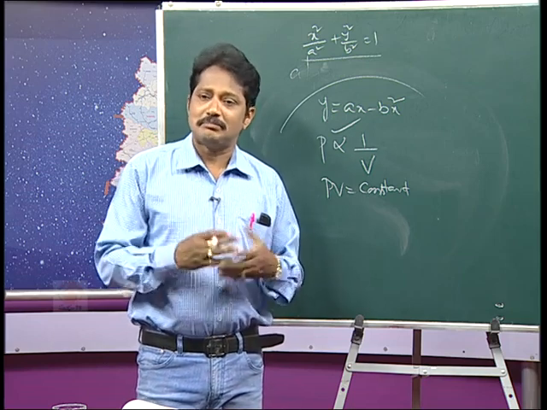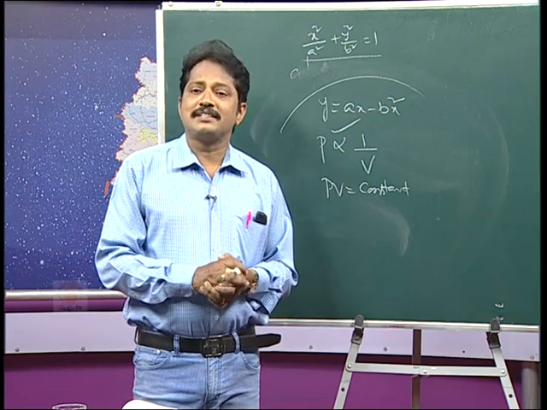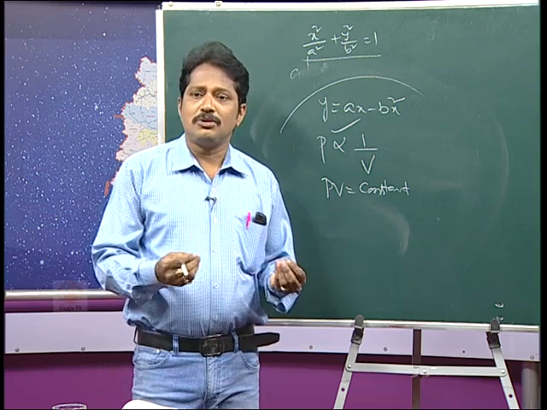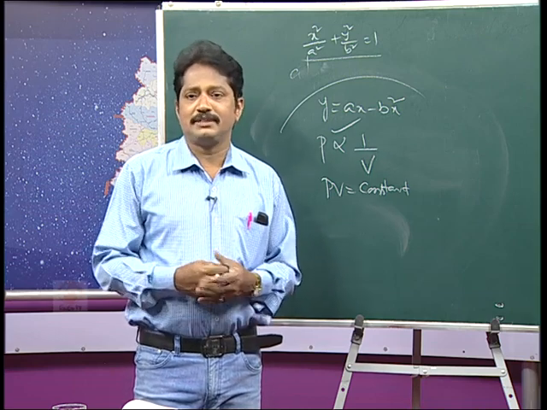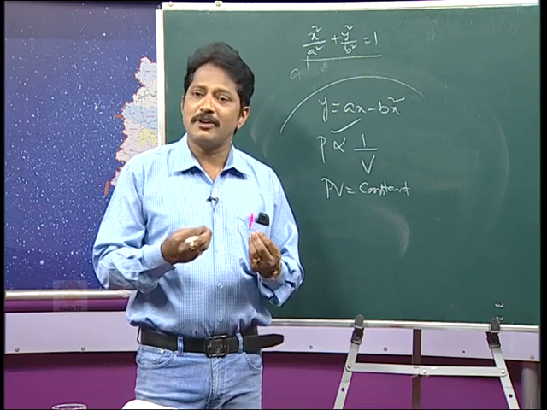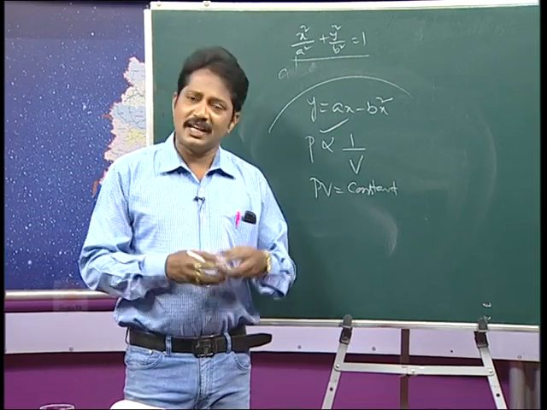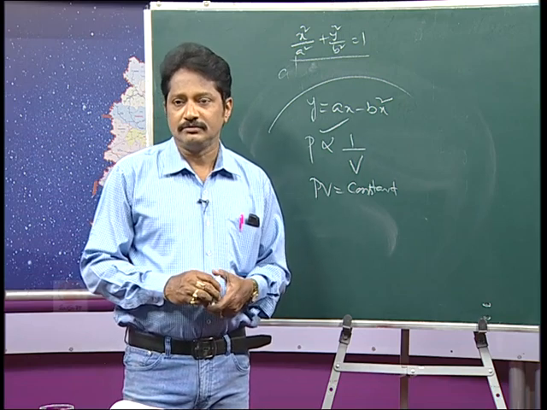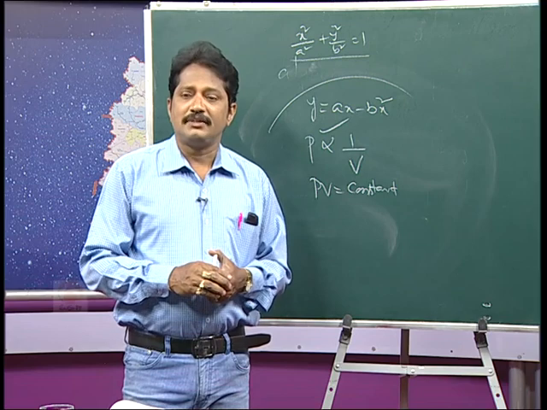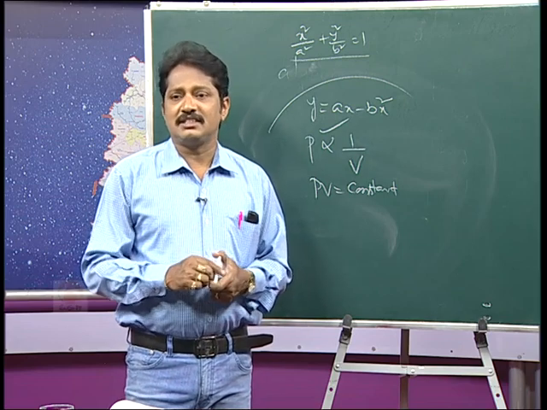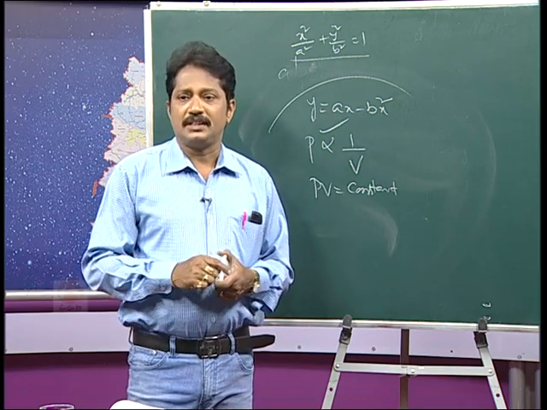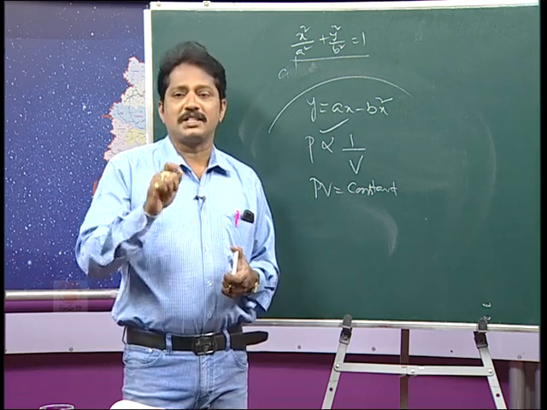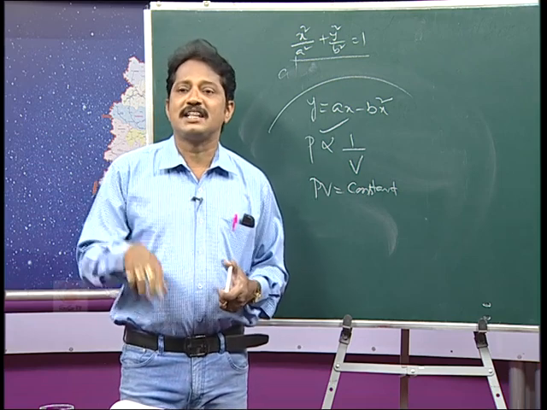Now, coming to the biological science. If you take biological science concepts, definitely, if you want to know the pH value of blood or body mass index, anything concerned with biological science, mathematics is required. Now, coming to the social studies. When you come into the social studies, you know that there is a rule about the population. The population increases in geometric progression, but the food grains increase in arithmetic progression.